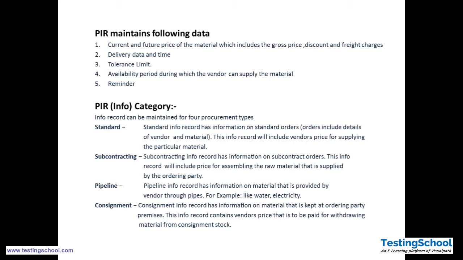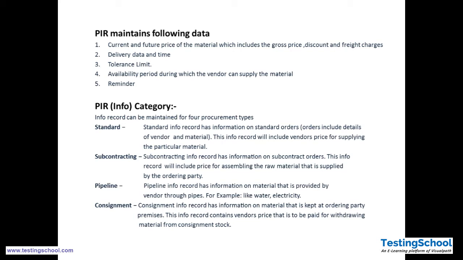Suppose a machine part needs some third party assembling or manufacturing. The company sends their goods to the third party, and once the third party does the partial assembling, the semi-finished goods are returned to the organization so that they can be used in further production.